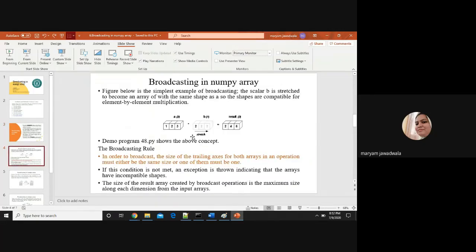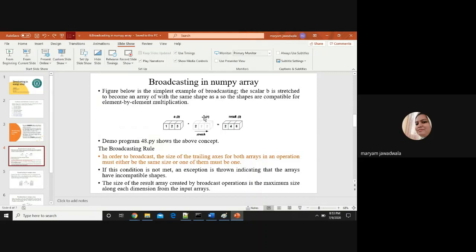So broadcasting in numpy arrays, I can explain using this figure. Here I write one array A with three elements: 1, 2, 3. Suppose I want to multiply it with a scalar element, that is 2. This is possible. So what is the result? 2 into 1, then 2 into 2, and 3 into 2. So what happened in broadcasting?